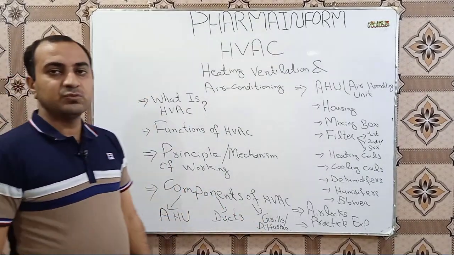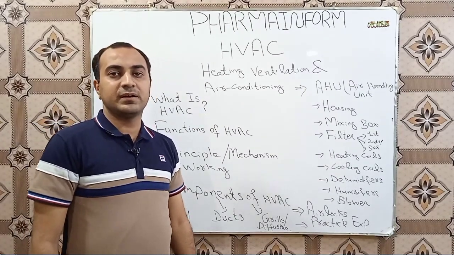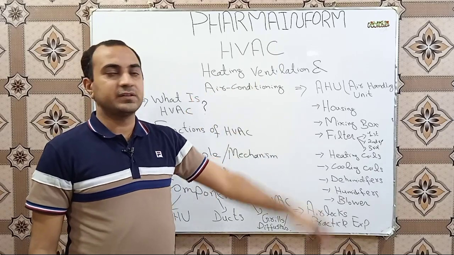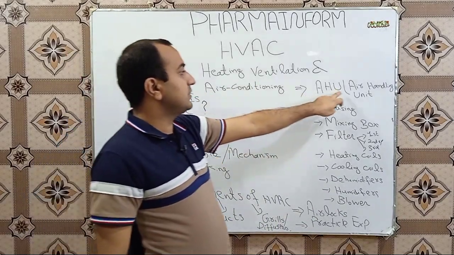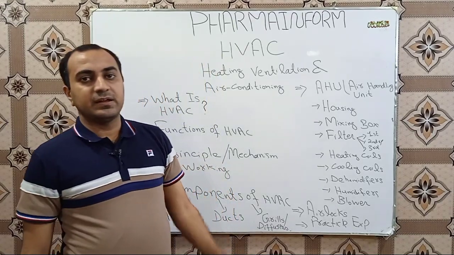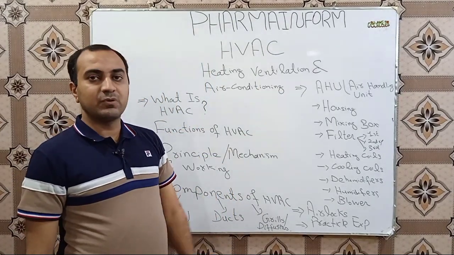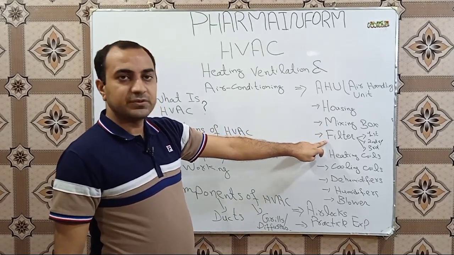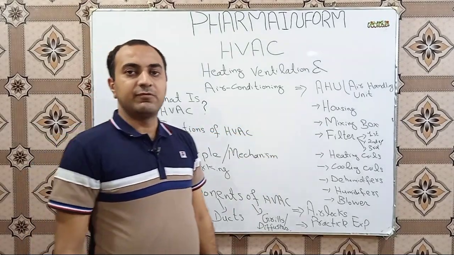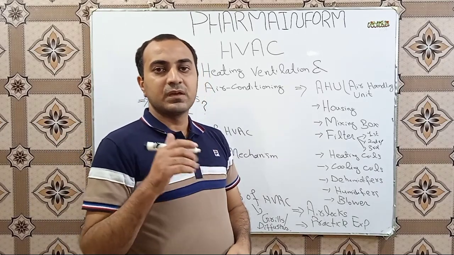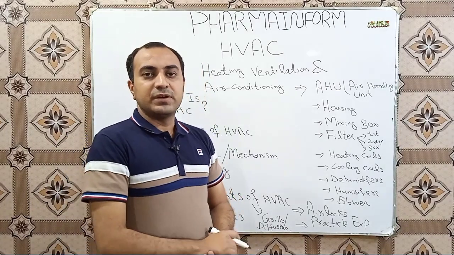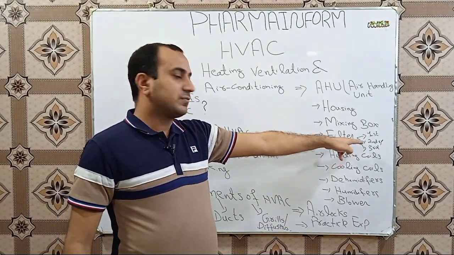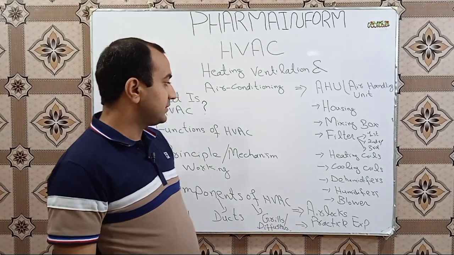If we take AHU, it is the main part, and the main structures of the HVAC are installed in this box. AHU is air handling unit, and the air handling unit has many different important parts which are housing, mixing box, filters. We will also discuss filters of HVAC, which are very important components of HVAC. We will discuss first line of defense filters, second line of defense filters and third line of defense filters.